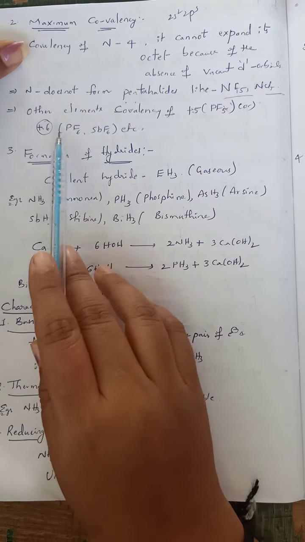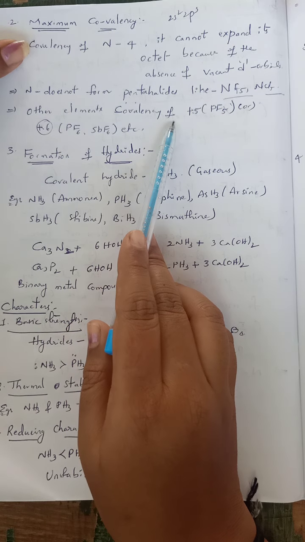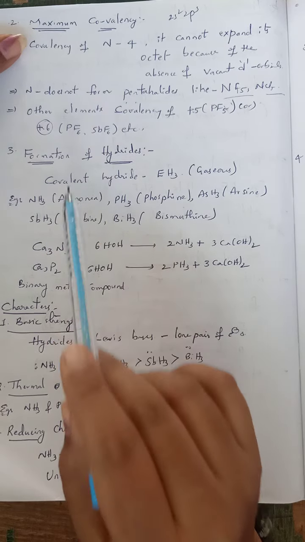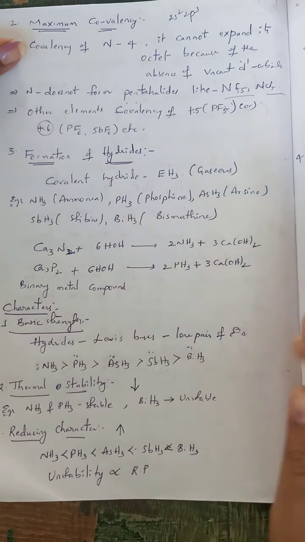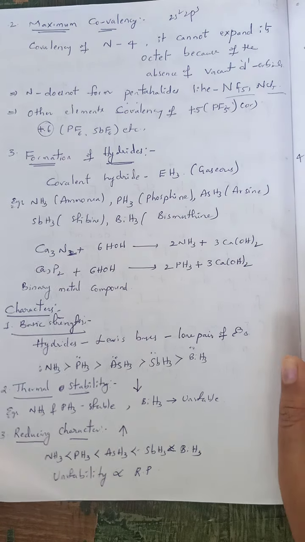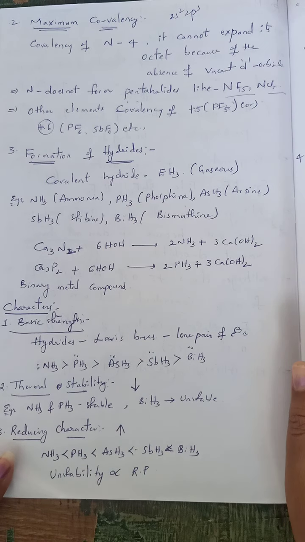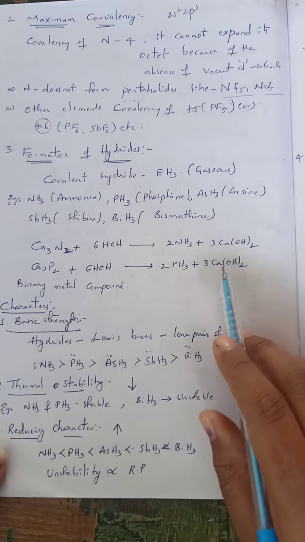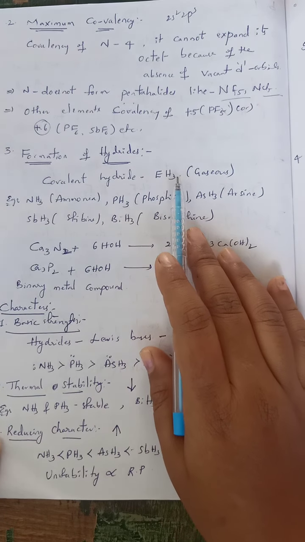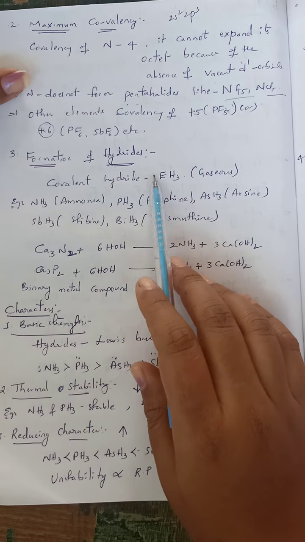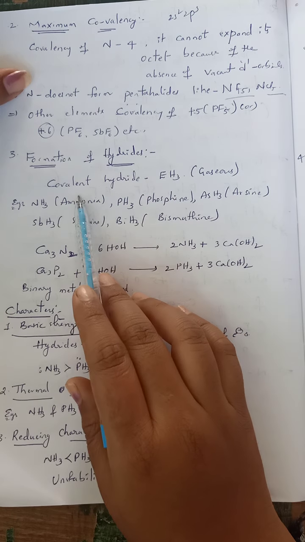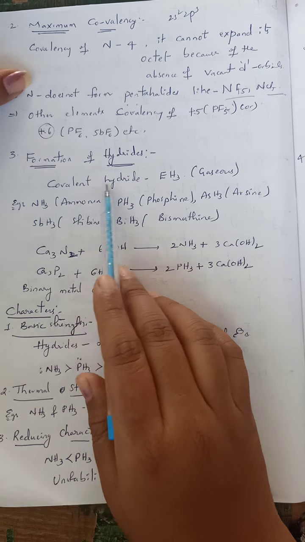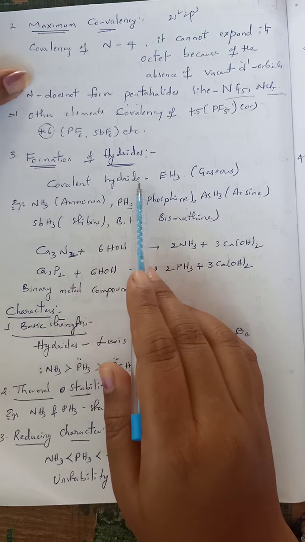That is about the maximum covalency. Now another chemical property is the formation of hydrides. The next chemical property is reaction with hydrogen. Whenever these group elements react with hydrogen, they can form hydrides. These hydrides are covalent in nature.